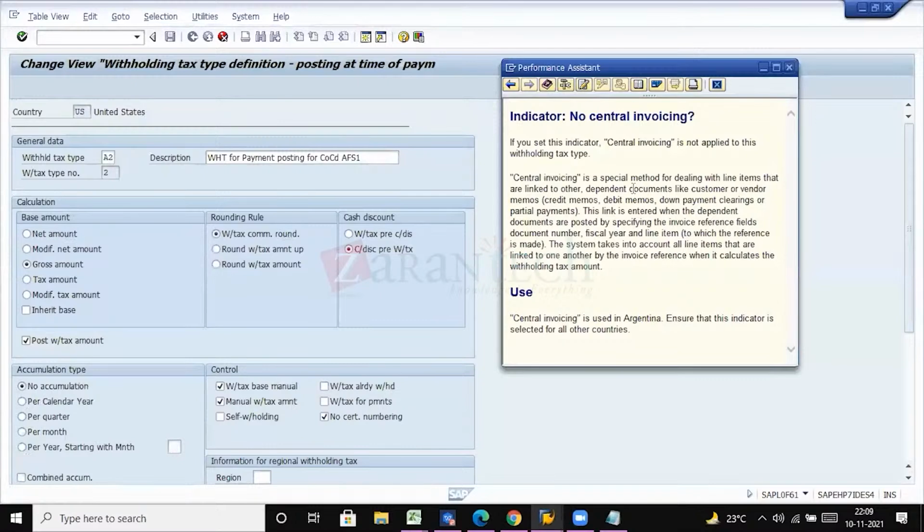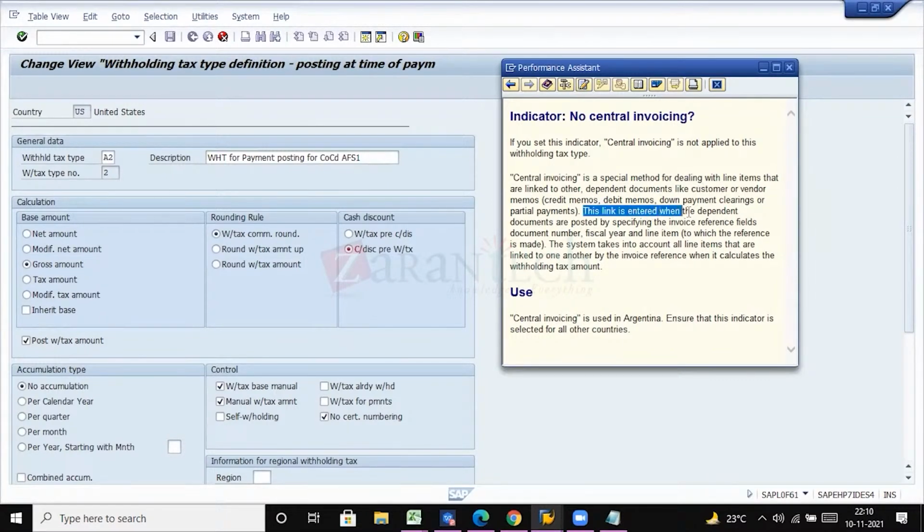No central invoicing, not applied to the withholding. If you set this indicator, central invoicing is not applied to this withholding tax type. Central invoicing is a special method for dealing with lines that are linked to other dependent documents like customer or vendor memos.